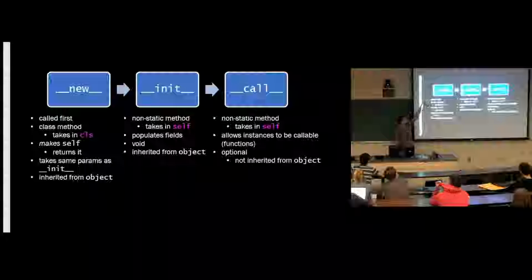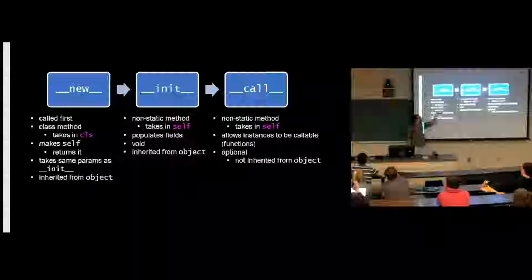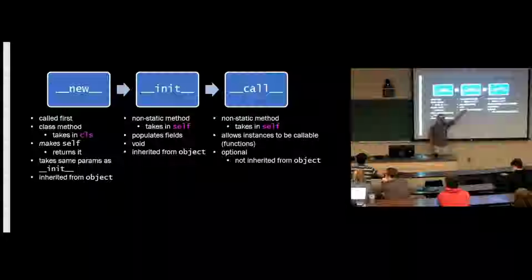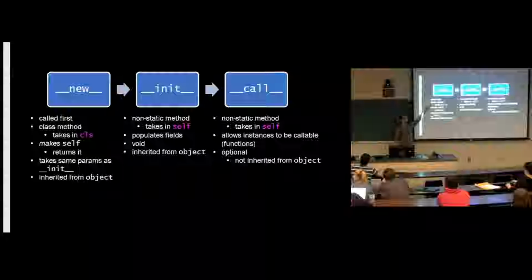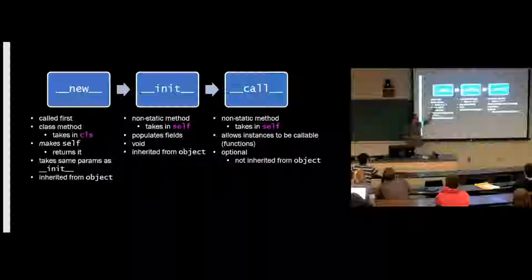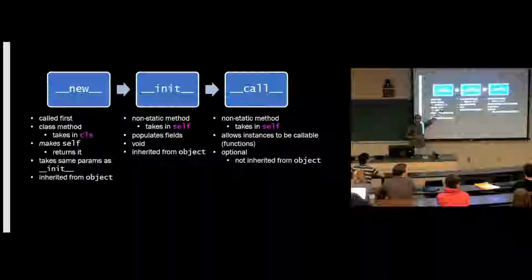And what new is responsible for is making self. So you'll remember, init takes in self, because it's a non-static method. And so when init takes in self, you might ask, where did self come from? Well, it comes from new. New returns self. Now, if new creates self, what does it take in? You might think it's just a static method. And it basically is, but it's actually what's called a class method. This means that it takes in the class instead of self.